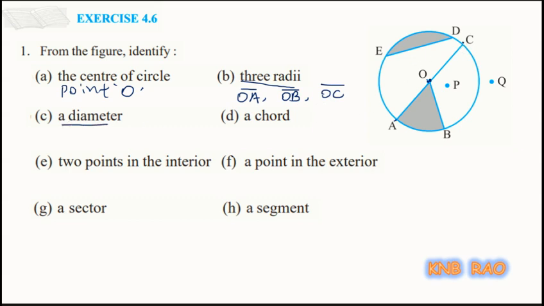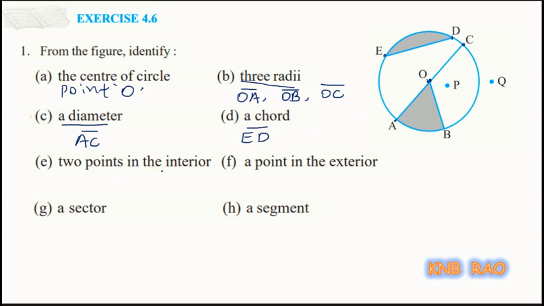And we are asked to find the diameter. Here the diameter is a line segment passing through the center and having both of its endpoints on the circle. So it is AC. Line segment AC is the diameter. And we are asked to find a chord. ED is a chord, and AC is also a chord. So specifically I'll write ED as the chord.